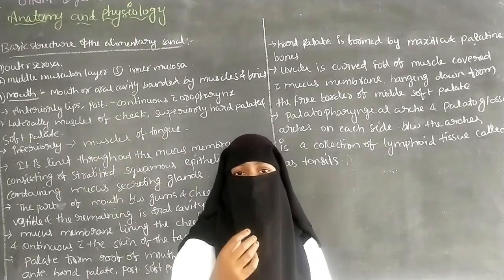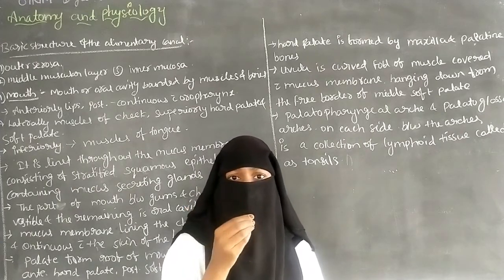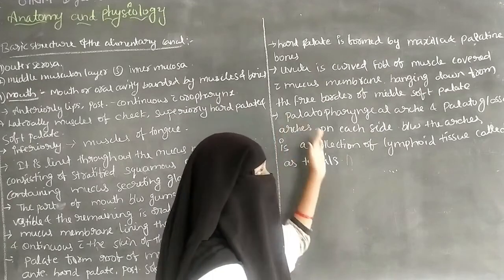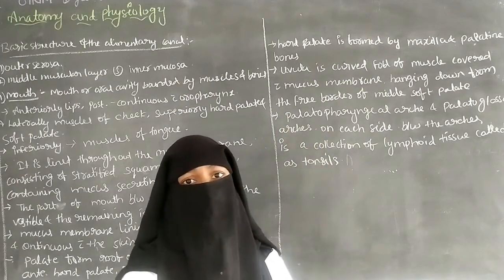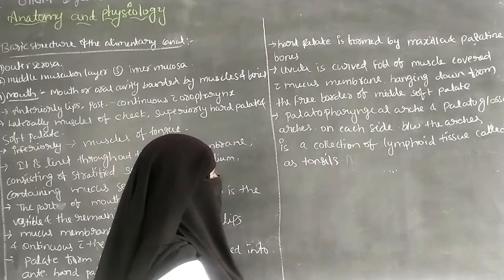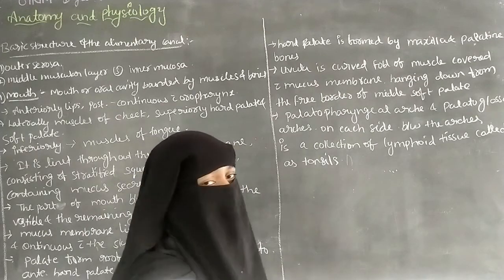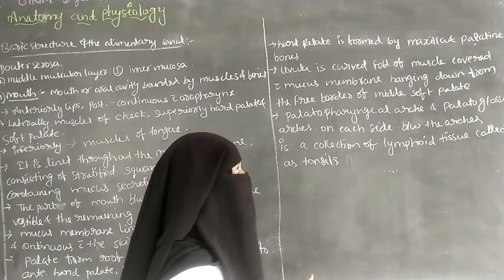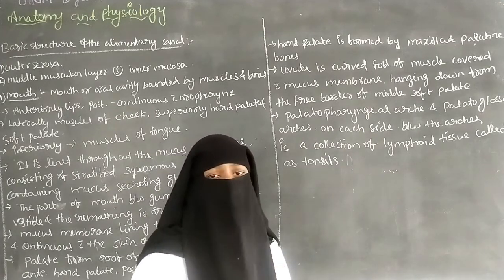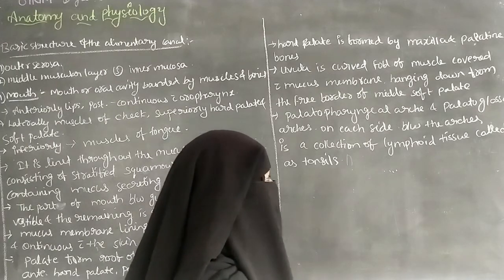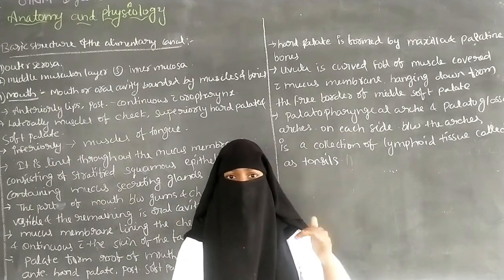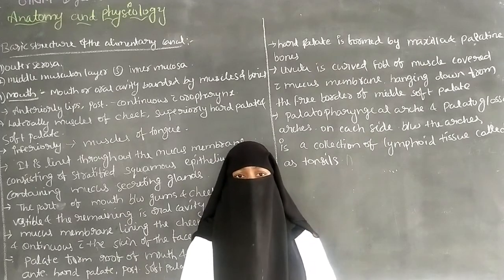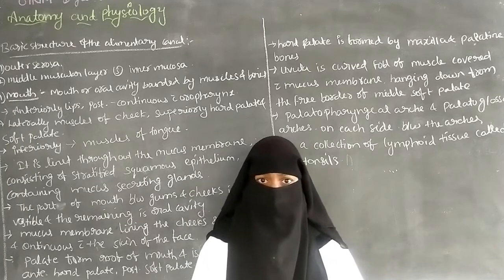So the uvula, if you open the mouth, is the part hanging down. It is situated at the middle part of the soft palate, it is a curved fold, and it is covered by the mucous membrane. It hangs down from the free border of the middle soft palate. That is called the uvula.